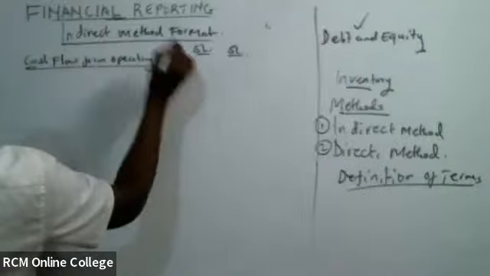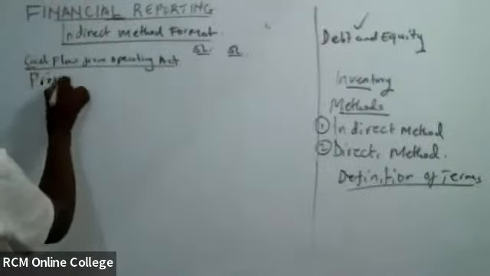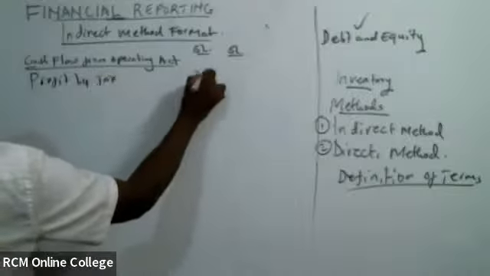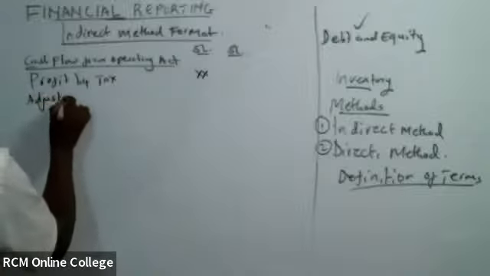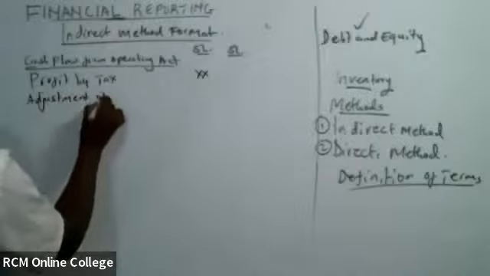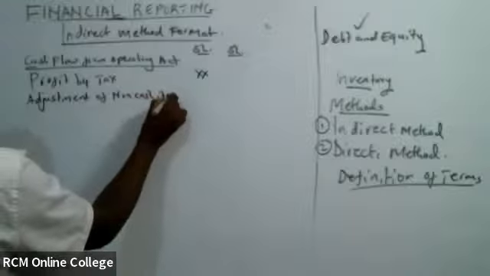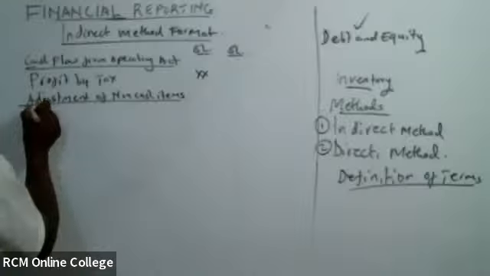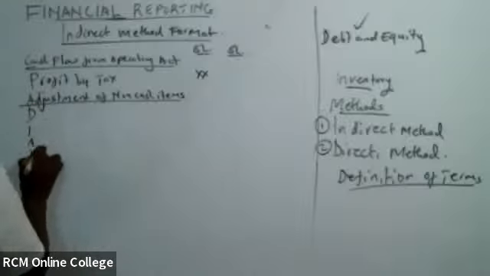So I'll be having the profit before tax, naweka pale. And then adjustment of non-cash items.